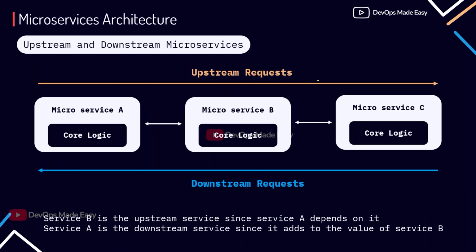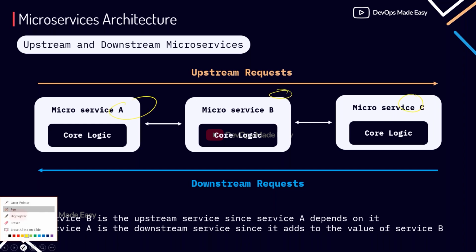Okay, and when we talk about microservices based architecture, we should also know about what are downstream requests and upstream requests. So let's say I have an application in which I have three different microservices: microservice A, microservice B, and microservice C. Let's say that microservice A is nothing but your front end.